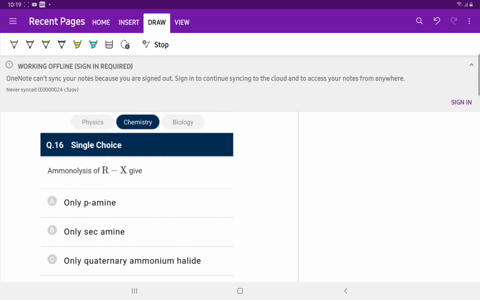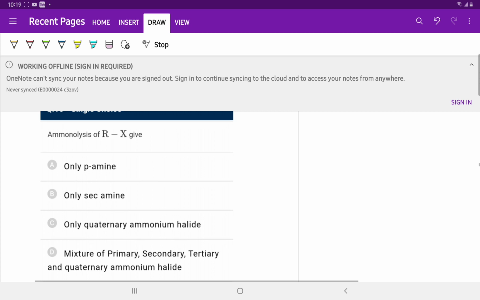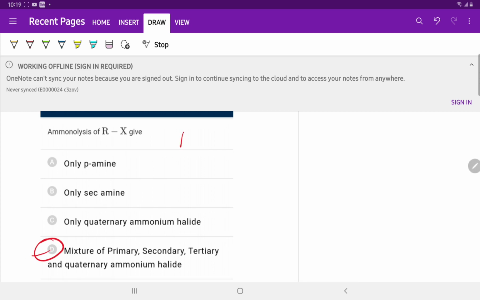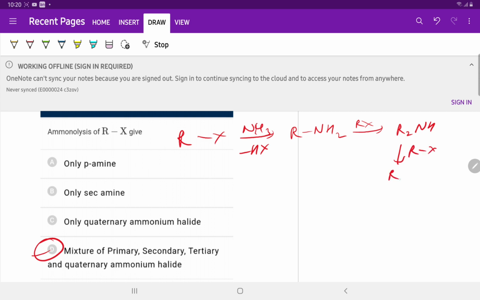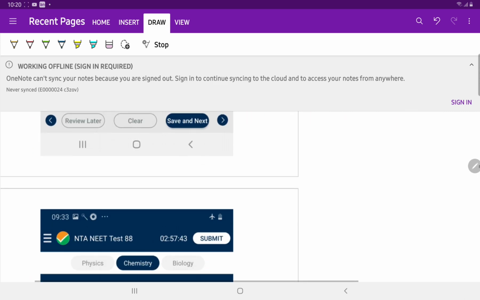Question number 16. Ammonolysis of RX gives a mixture of primary, secondary, tertiary amines and quaternary ammonium salt. RX reacts with NH3, minus HX, to produce RNH2, which further reacts with RX and produces R2NH, which further reacts with RX and produces R3N, which further reacts with RX and forms R4N plus and X minus.